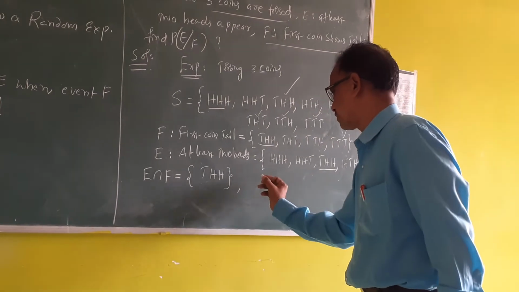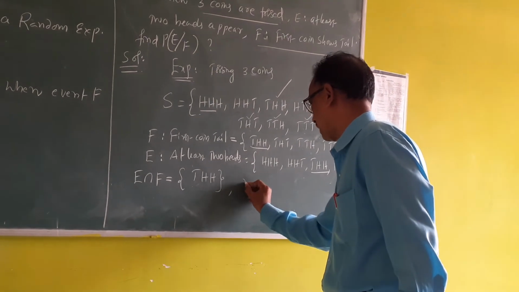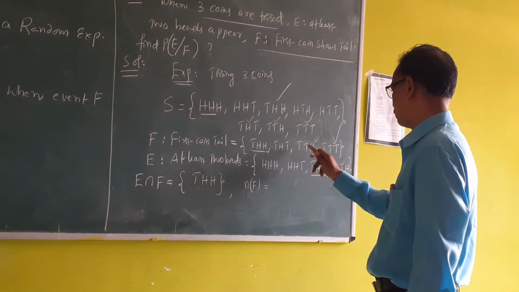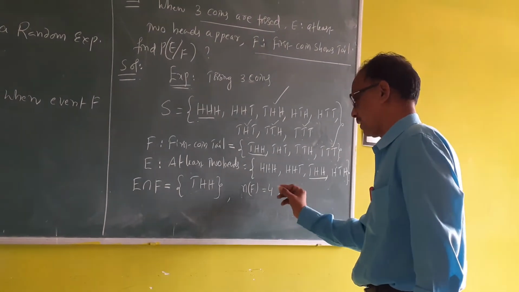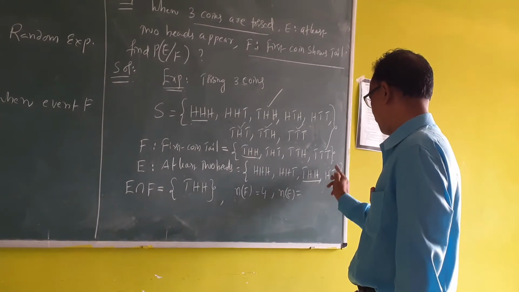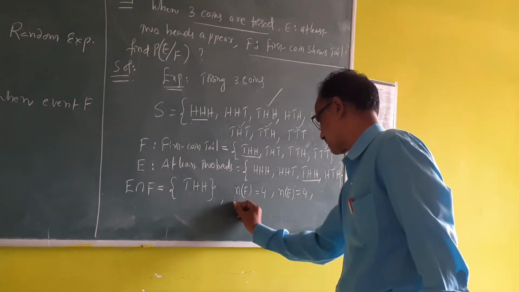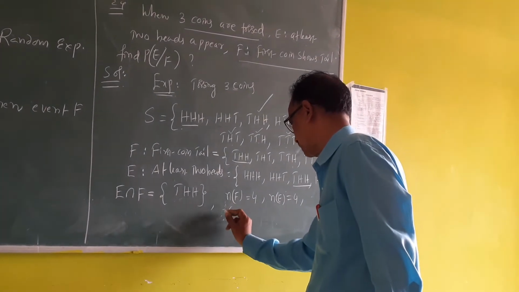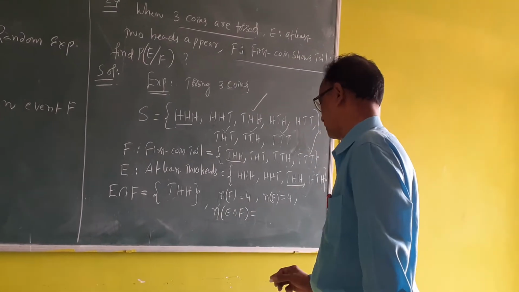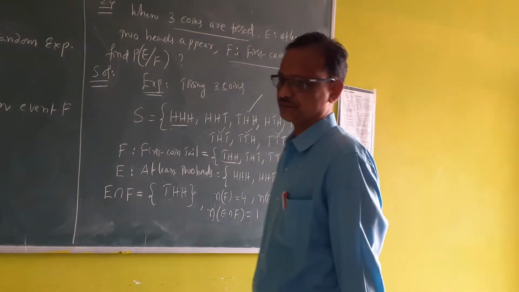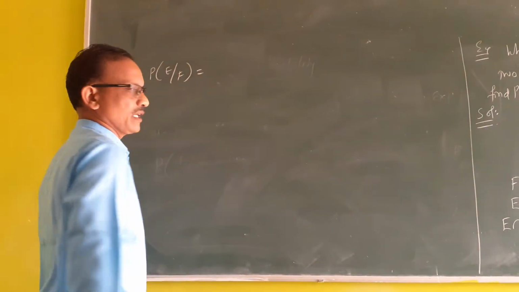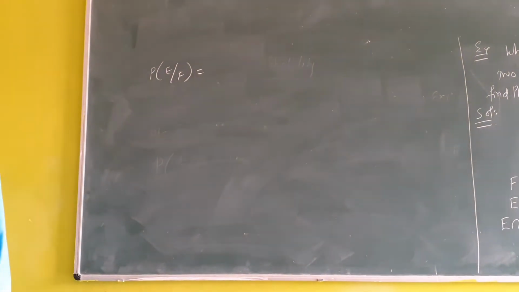Now N of F is 4, N of E is 4, and N of E intersection F is 1.